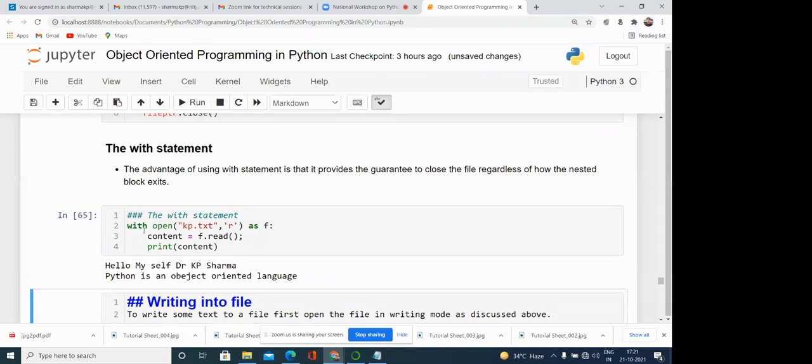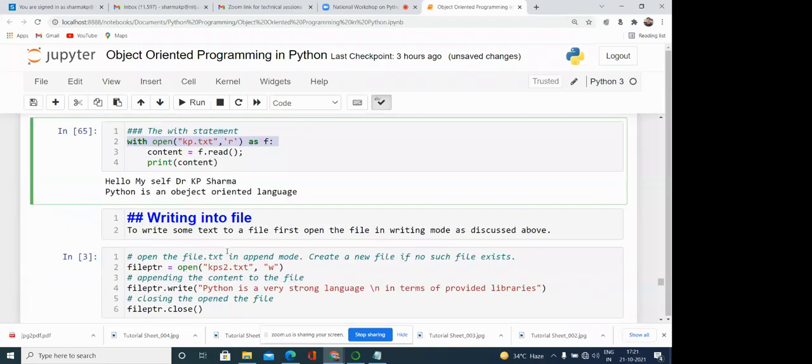Here you can see with open, f, content is equal to f dot read. read is a command, or you can say a method, that is used to read the content of the file. And then what is happening over here? This file is going to be closed automatically. Now next thing is how we can write into the file.